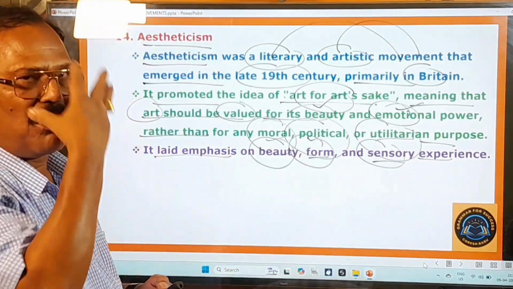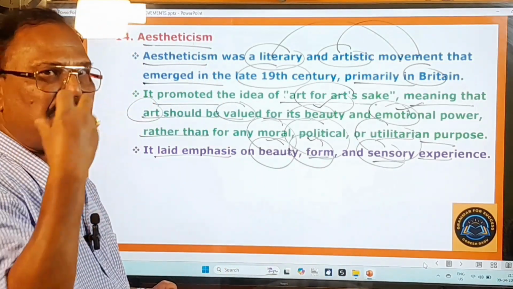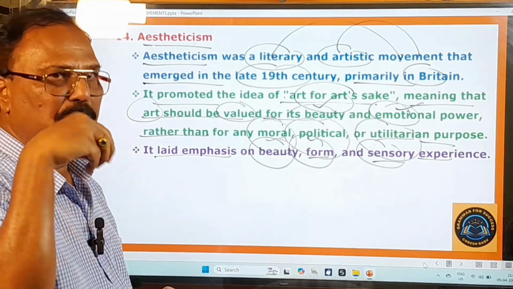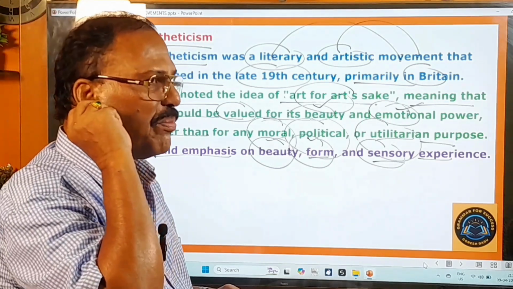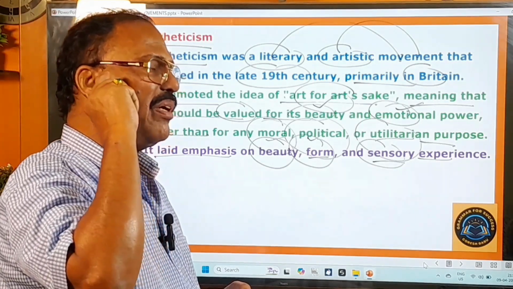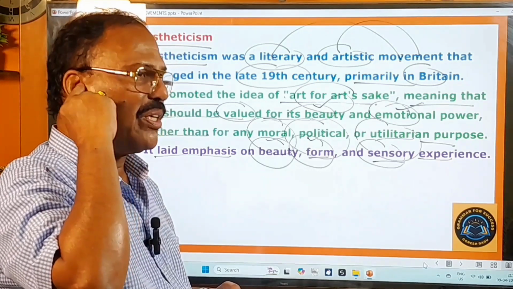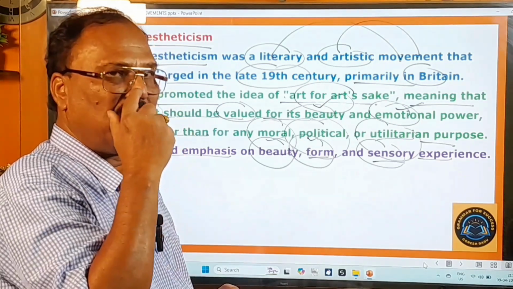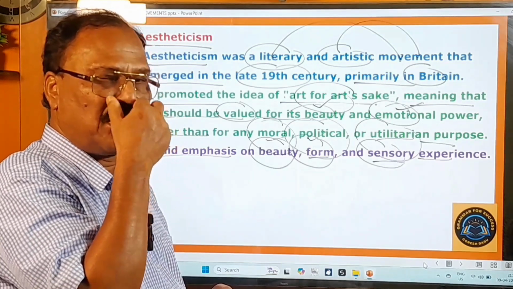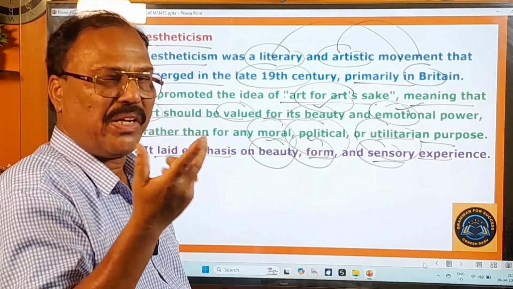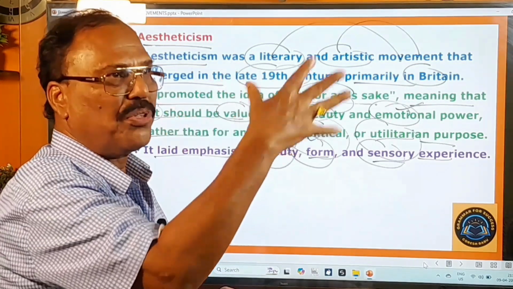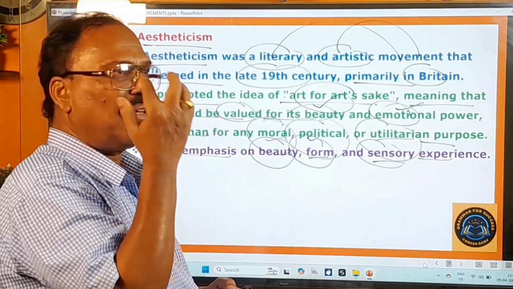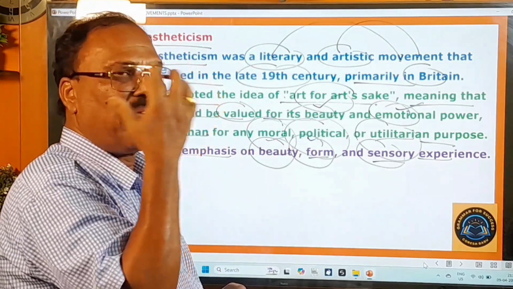Sensory means we have five senses, and these five senses have their own experiences. When you listen to beautiful music, it is the enjoyment of the ear. When you smell something sweet, it is the enjoyment of the nose. When you watch beautiful scenery, it gives a feasting effect to the eyes.